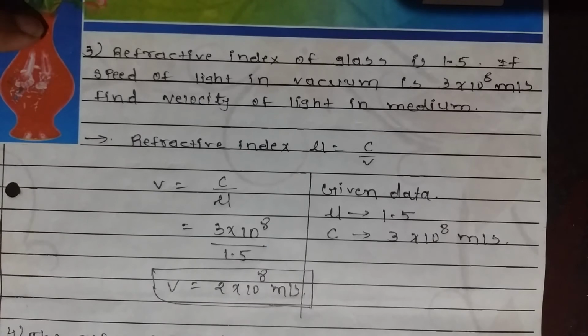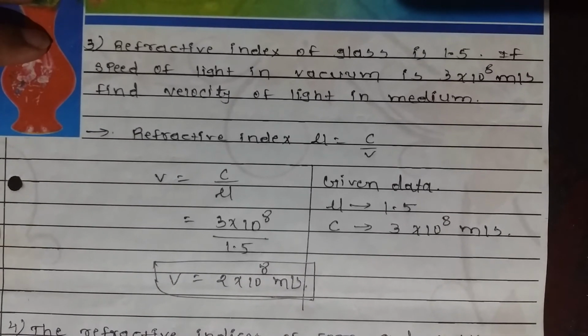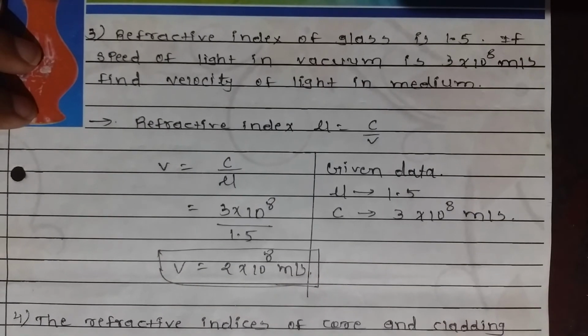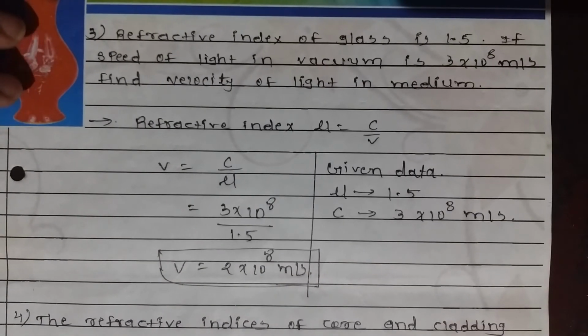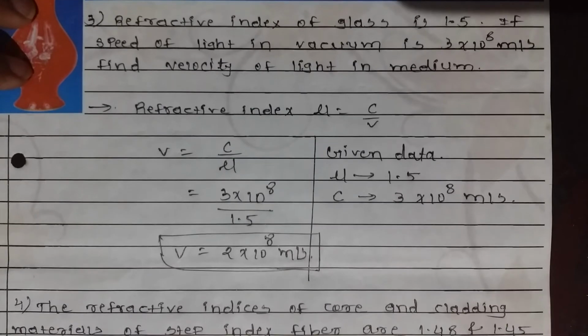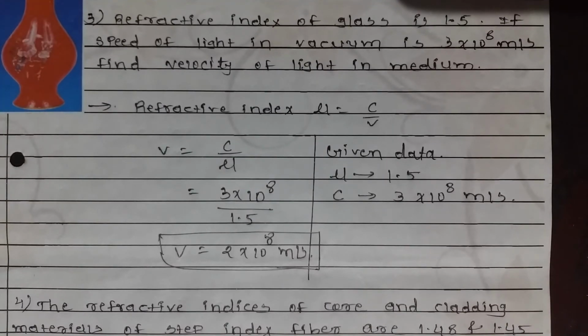So C is 3 into 10 raised to 8 divided by 1.5. 1.5 multiplied by 2 is 3, so it cancels out. So the velocity of light in the medium is 2 into 10 raised to 8 meter per second. Let's see problem number 4.